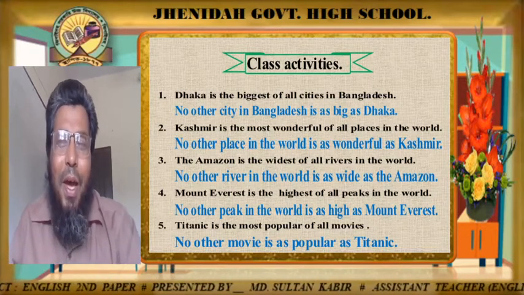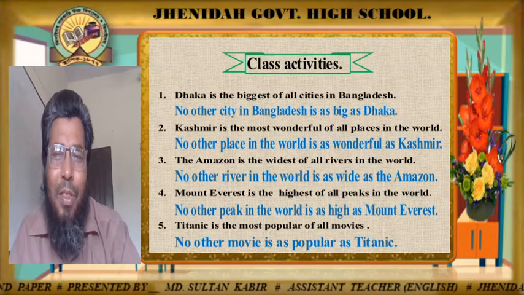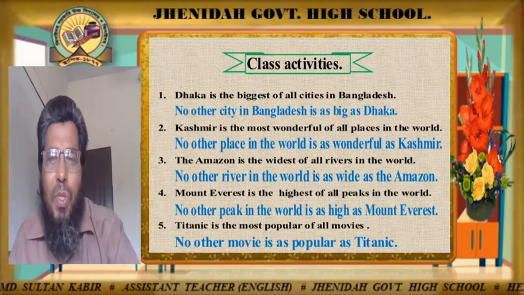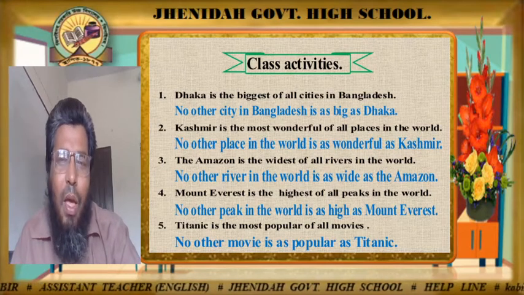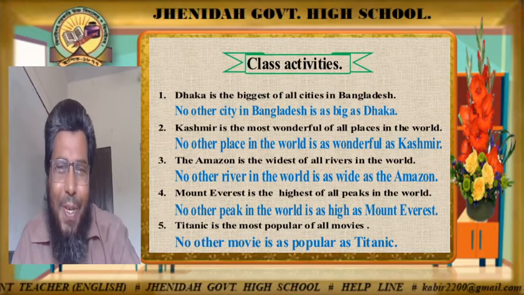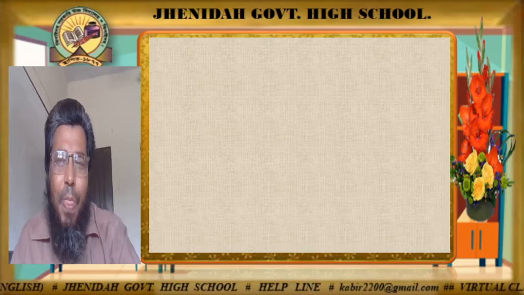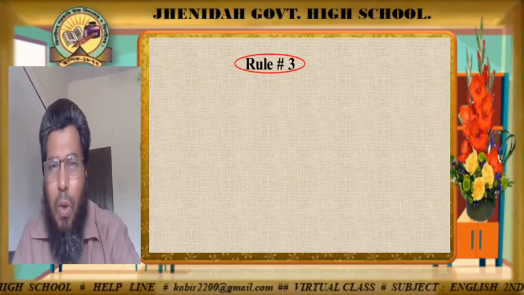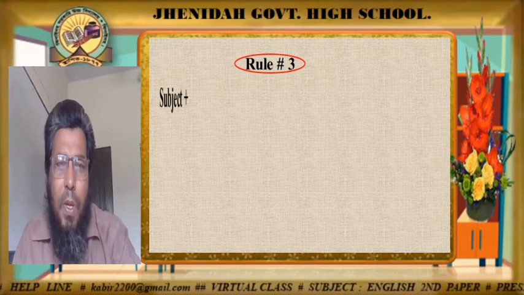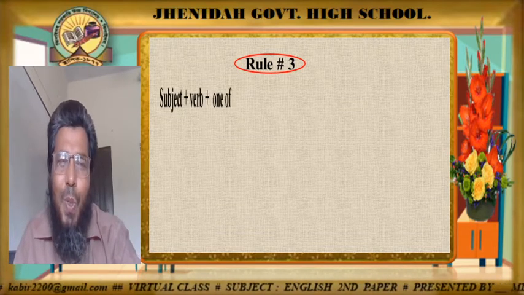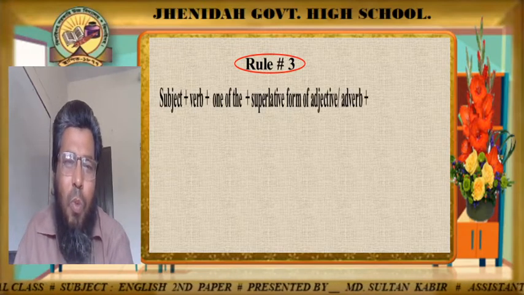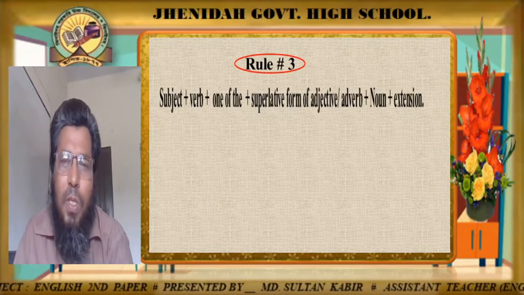Okay. I think you have done this very well, and if you have any mistake you can correct yourself. Okay, now we can proceed. Dear learners, here there is another rule. Rule number 3. Look, the structure of the superlative degree here: subject plus verb plus one of the. This is the key point here, one of the. Then the superlative form of adjective or adverb plus noun plus extension.